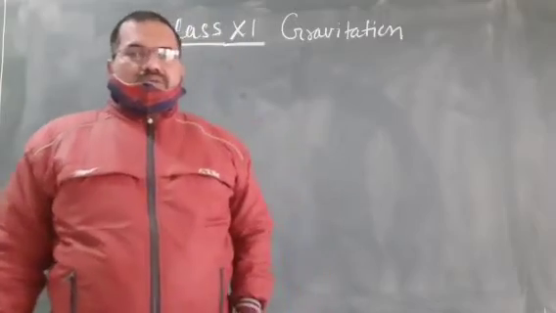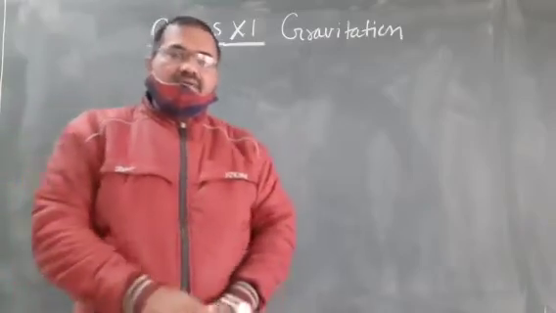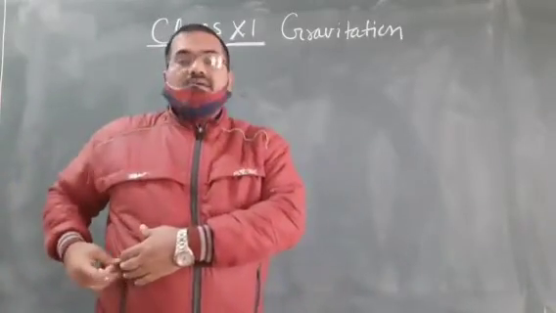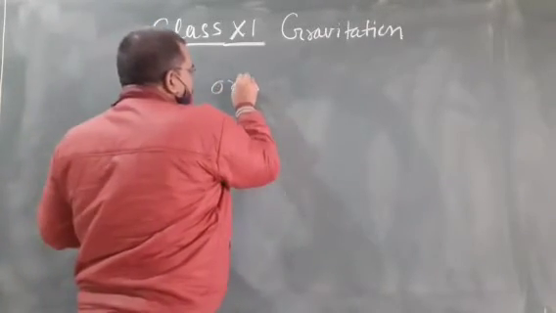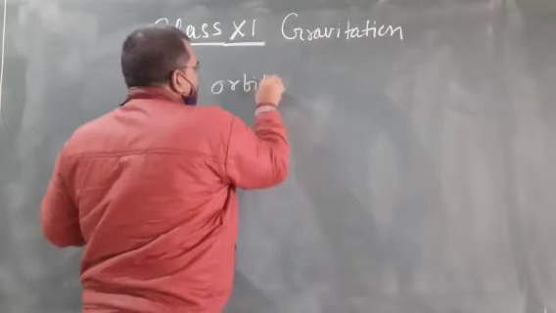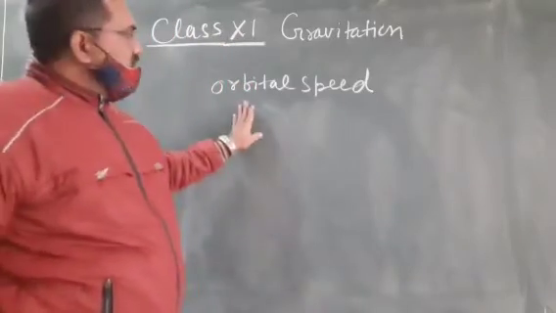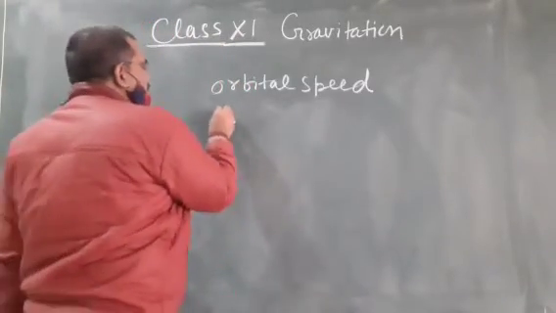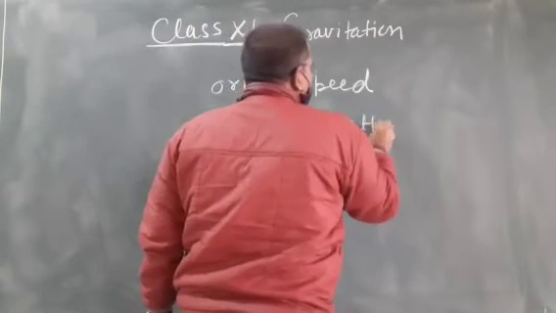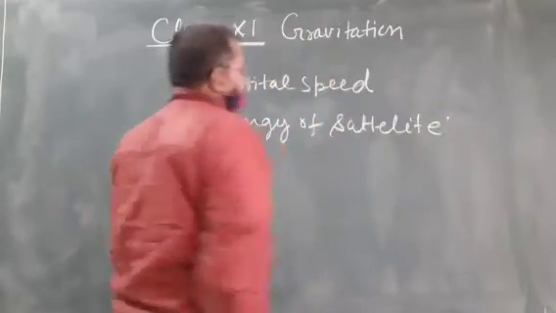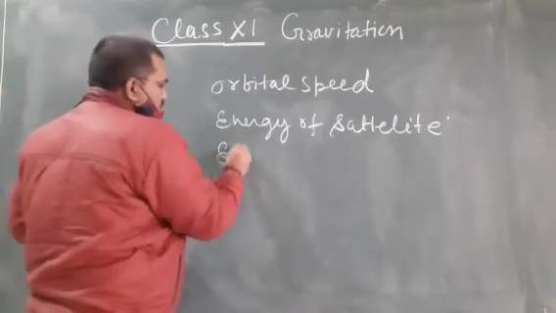Today our topic is orbital velocity, or orbital speed, energy of satellite, and escape velocity.